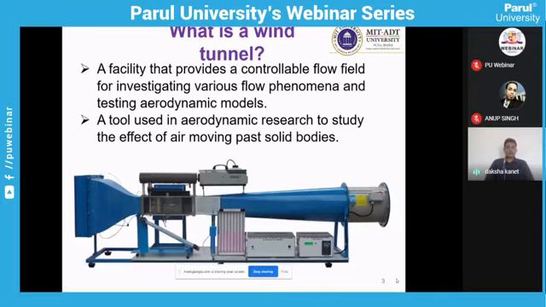When we talk about quantity, it is the pressure and the forces involved with the aerodynamics and the airflow. Quality means the type of flow, the flow phenomena. Those are the two terms involved with the wind tunnel.